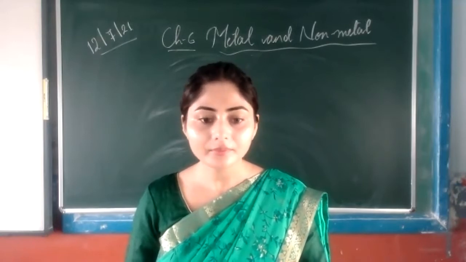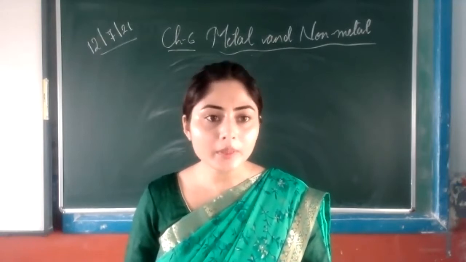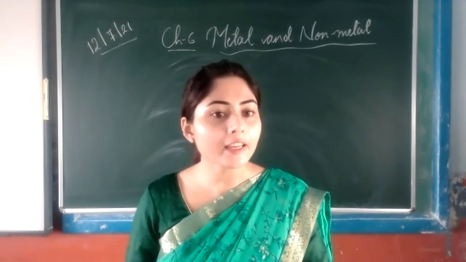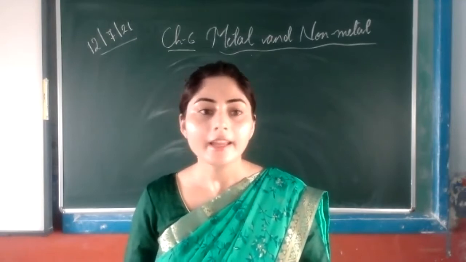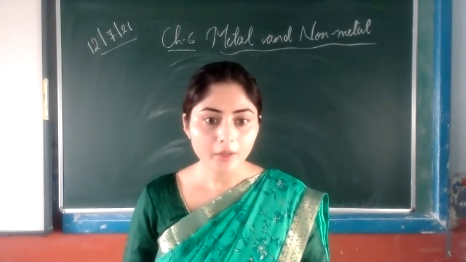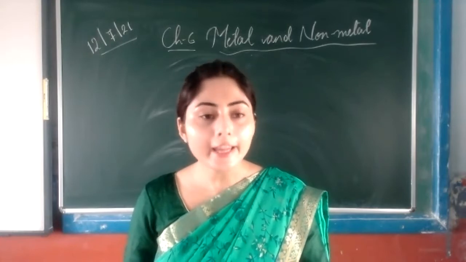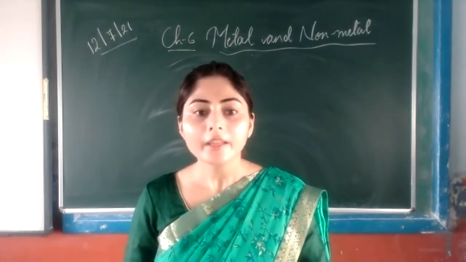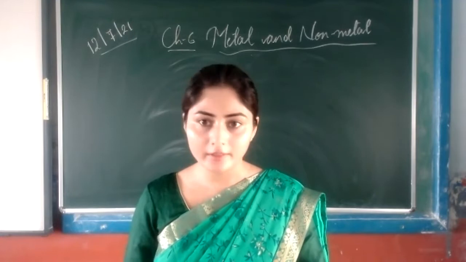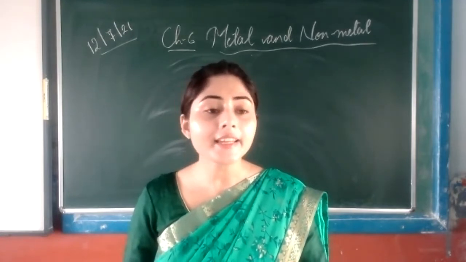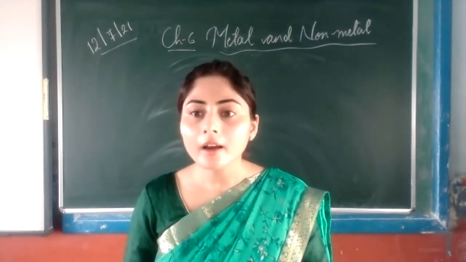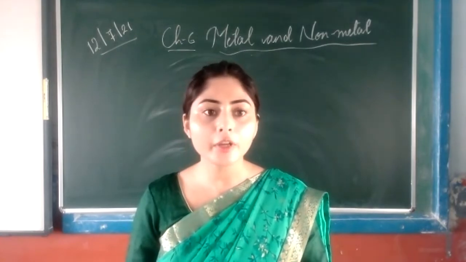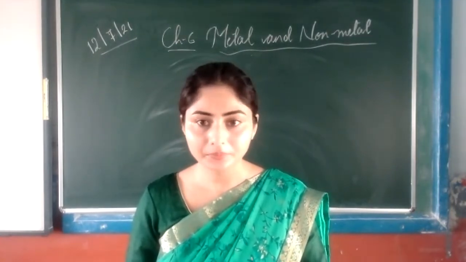If air is not there and only moisture is there, then rust will not take place. If air is there and moisture is not, then also rust will not take place. Both conditions are necessary for rusting on the iron object.